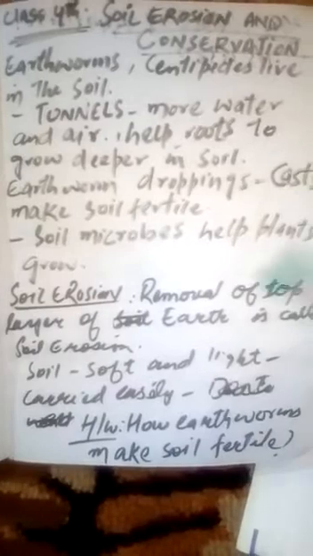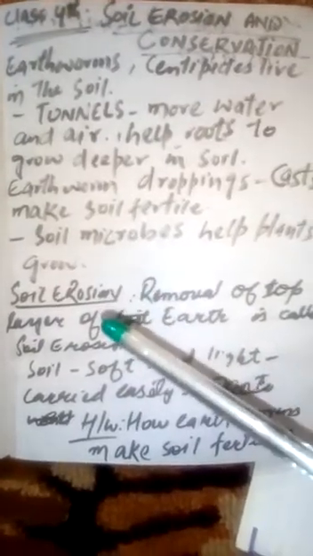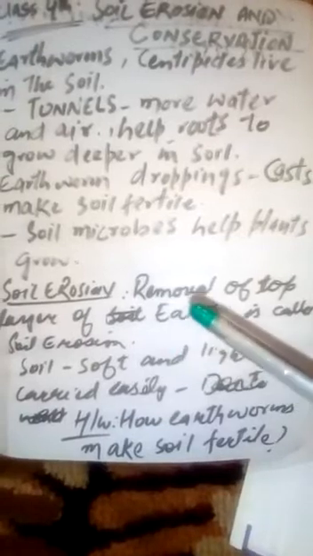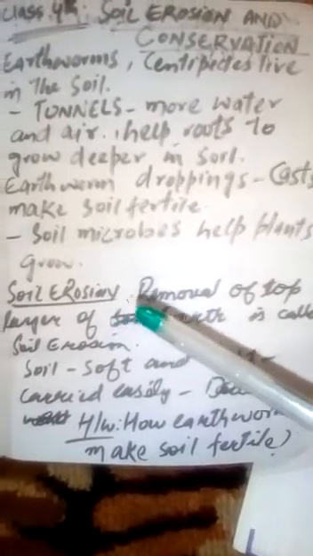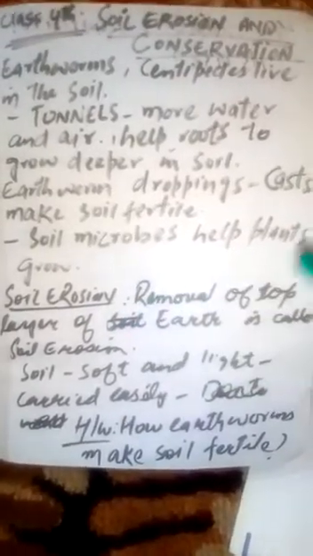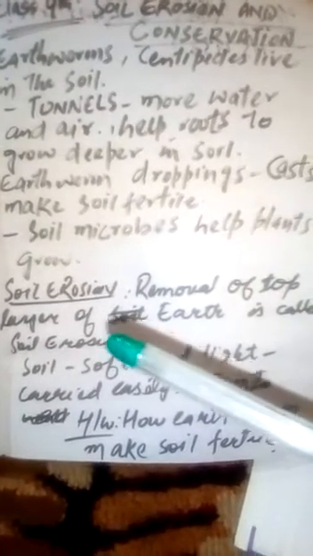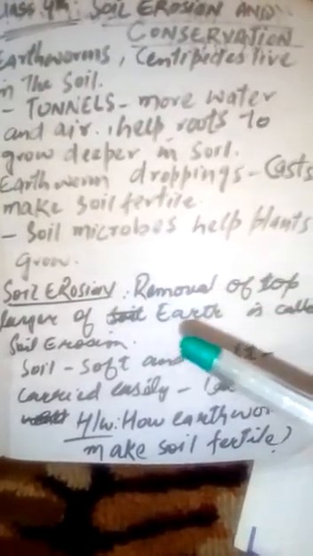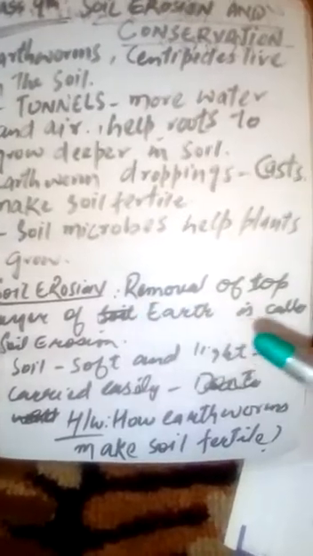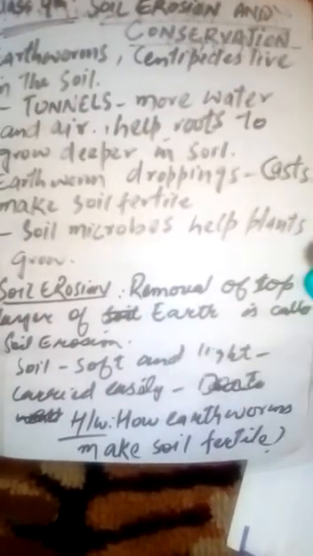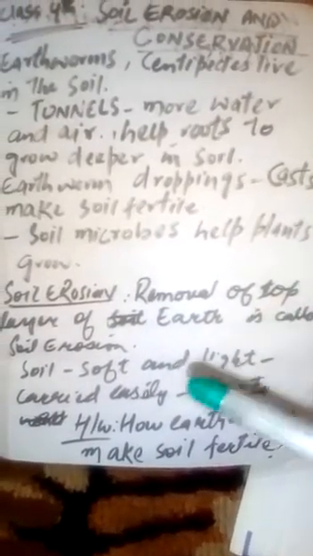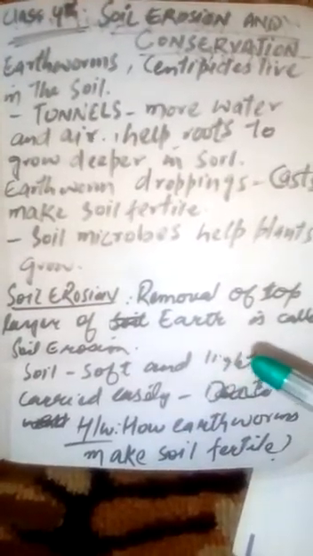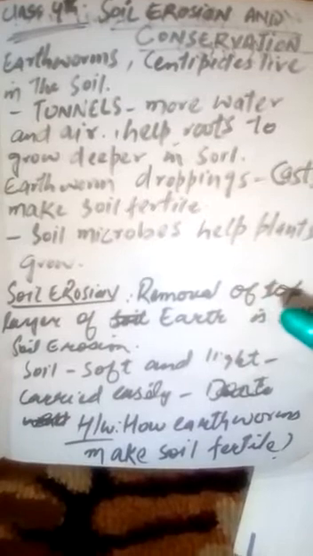Now we will see what is soil erosion. That's our main topic. Students, as we know, soil is the upper fertile layer of earth, as we have already discussed. Now what is soil erosion? Students, removal of this top layer of earth, that is soil, is called soil erosion. Students, this soil is soft and light in nature and it is the upper layer of earth.